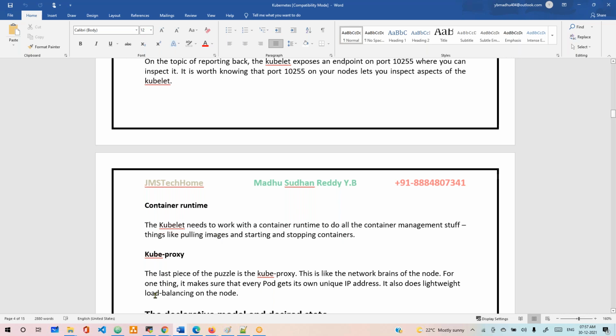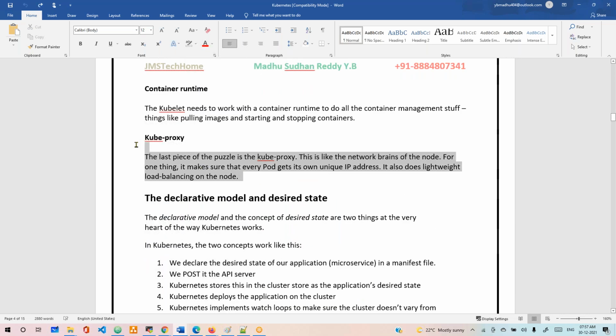The next one is the kube proxy. Kube proxy is the last piece in the Kubernetes architecture, and it is like the network brain of the node. It makes sure every pod gets its own unique IP address, and it also does lightweight load balancing on the node. If two pods are running, the kube proxy decides which pod gets the request. Understand, guys?